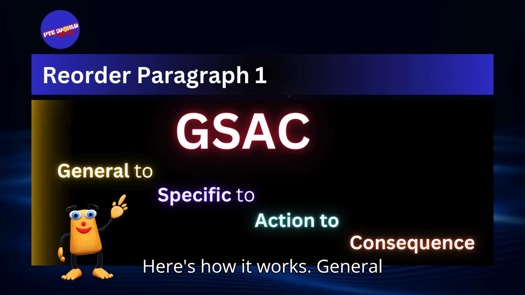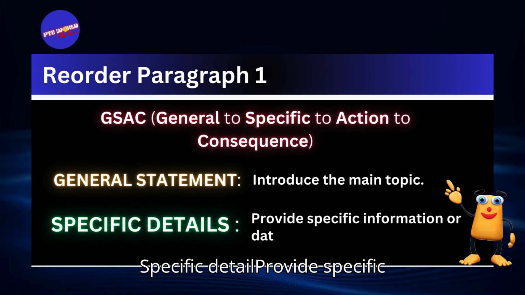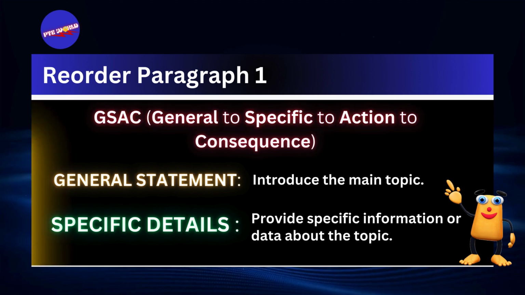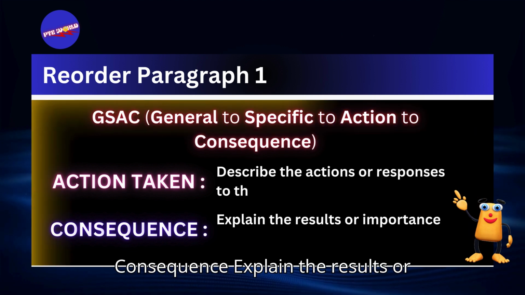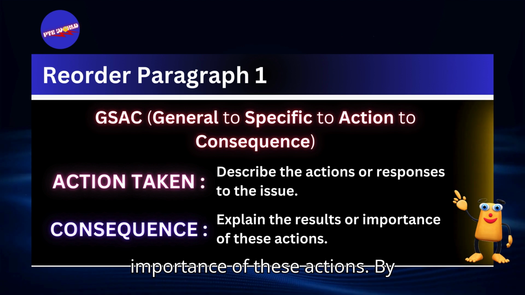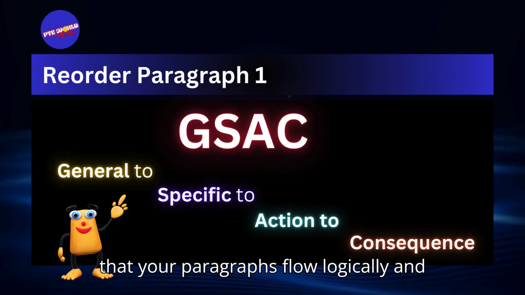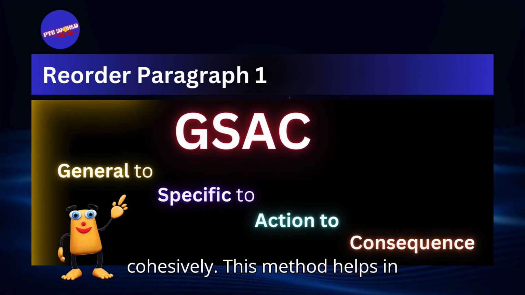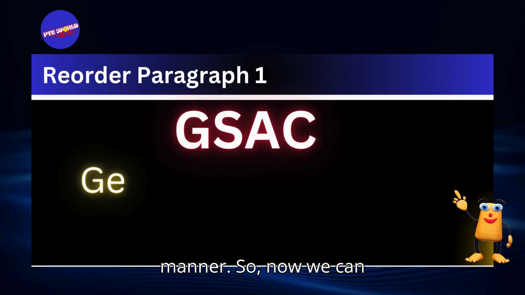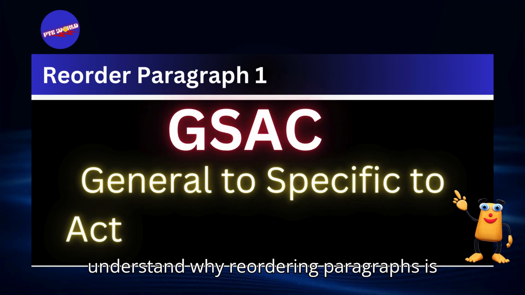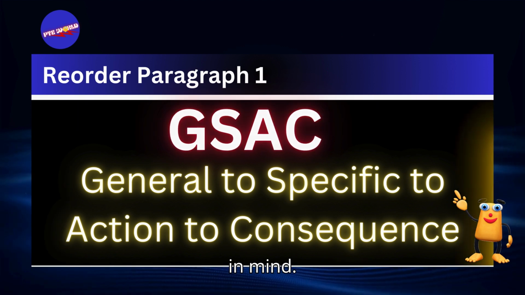Here's how it works. General statement: introduce the main topic. Specific detail: provide specific information or data about the topic. Action taken: describe the actions or responses to the issue. Consequence: explain the results or importance of these actions. By following this structure, you can ensure that your paragraphs flow logically and cohesively. This method helps in organizing thoughts and presenting information in a clear and impactful manner. So, now we can understand why reordering paragraphs is no longer a challenge. Let's take another look, keeping the GSAC structure in mind.